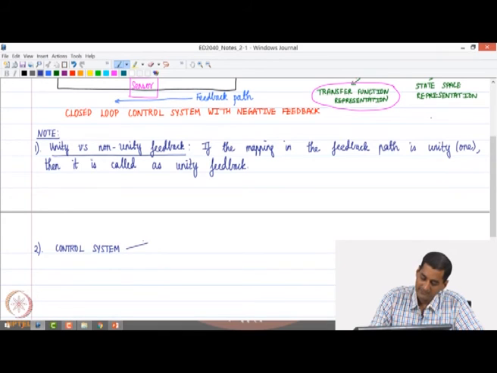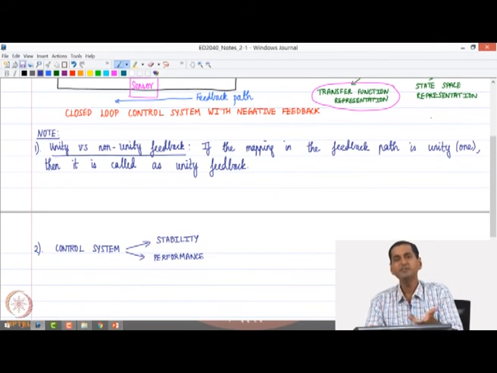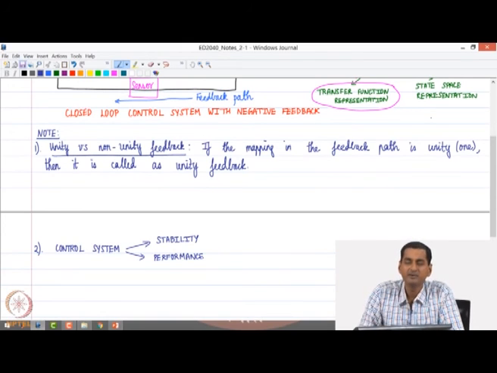So, what are they? The first one is what is called stability, and the second one is what is called performance. So, all of us can get a very intuitive idea by looking at these terms, right, stability and performance.